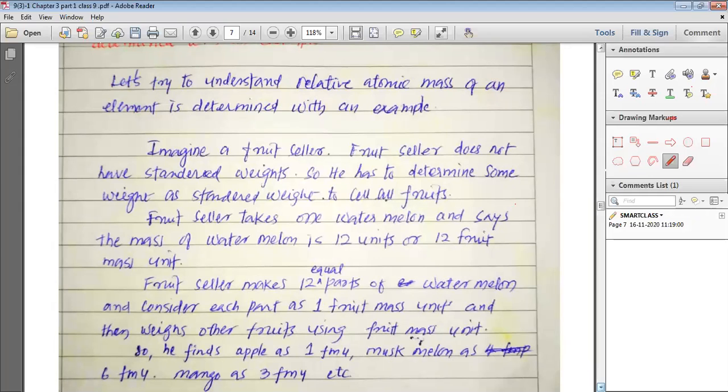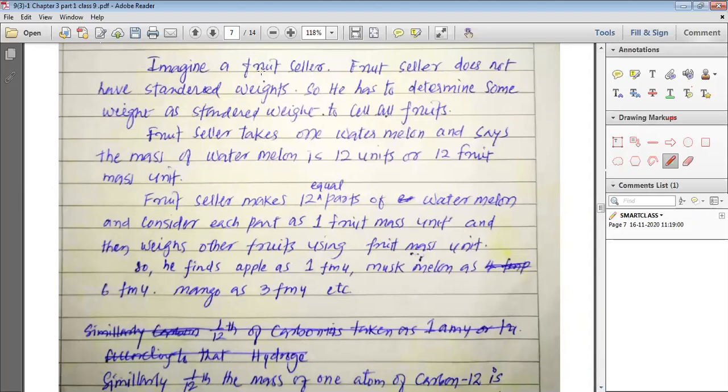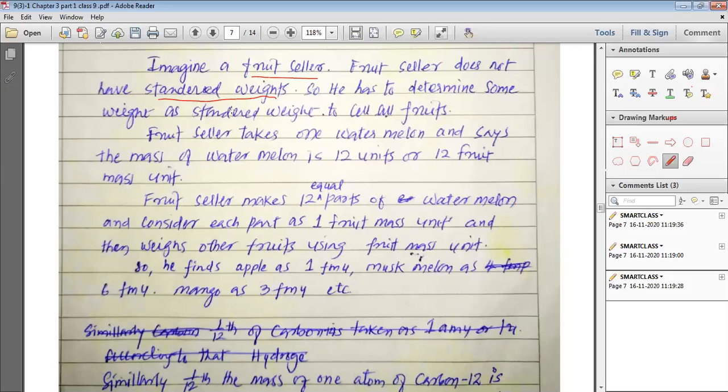Now we will take an example so that you can understand this well. Imagine a fruit seller. Think about a person who is selling fruit. The fruit seller does not have standard weights to sell the fruits in a particular measure.